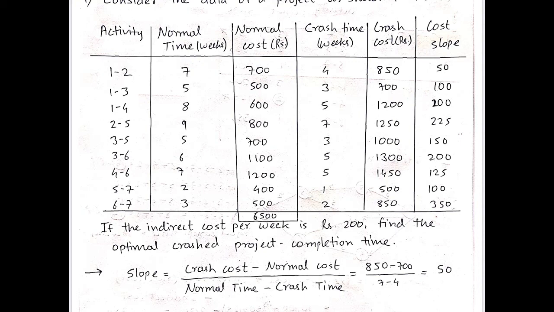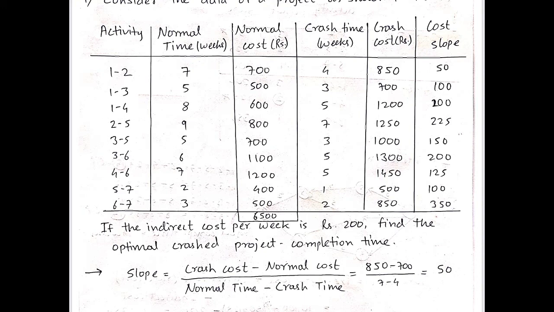So for the first activity, activity 1-2, for example, crash cost is 850 minus normal cost 700, upon normal time 7 and crash time 4. So cost slope for activity 1-2 is 50. Likewise, by using this formula, I calculated the cost slope of each activity.